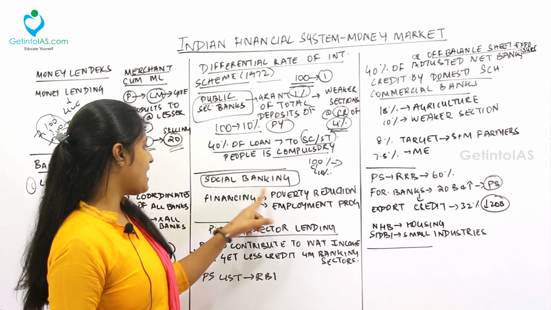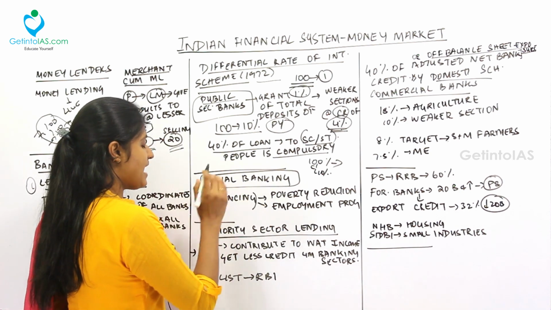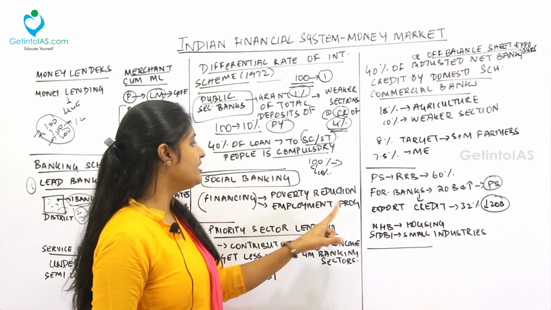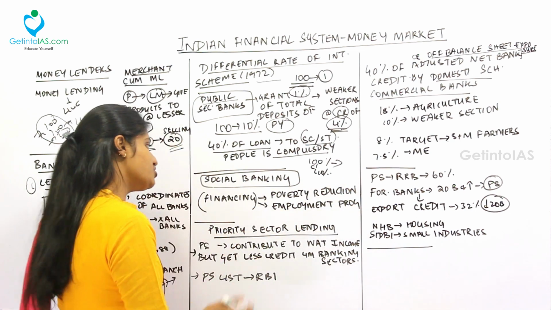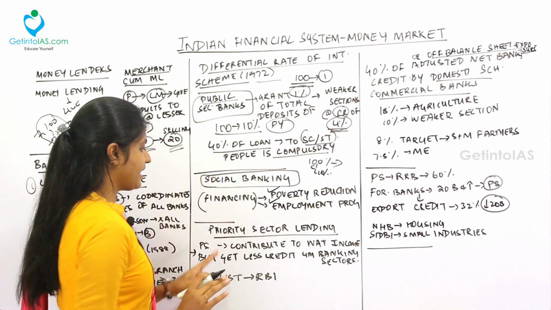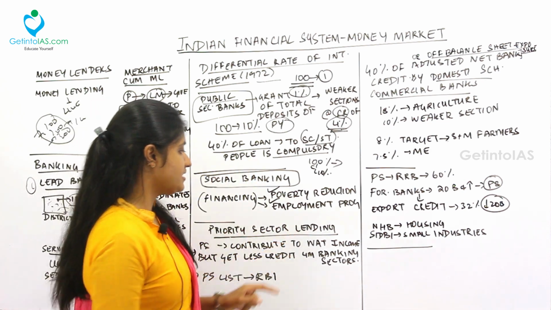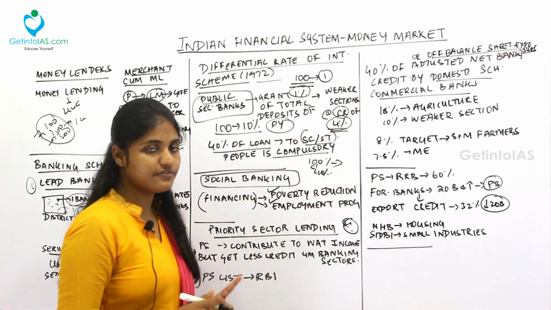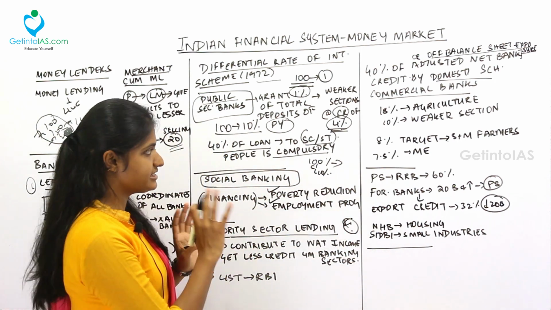Next, coming to social banking. Under social banking, it is the financing. The banks will finance various poverty reduction programs and employment programs. Under these two subheadings, if the bank is lending loans, that is called social banking. Next, coming to priority sector lending, very important for prelims. So you can update this in your current affairs. Fine. I'll tell only the static part and the example for this.